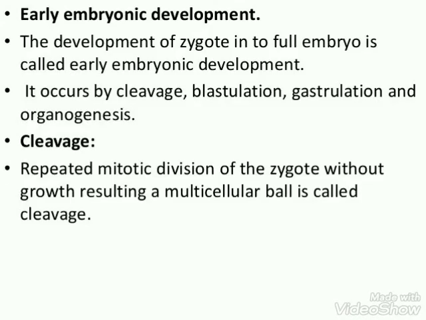Next is early embryonic development. The development of zygote into full embryo is called early embryonic development. It basically occurs by cleavage, blastulation, gastrulation and organogenesis. So first of all, the cleavage. Zygote divides rapidly by mitotic division and it moves through the isthmus of oviduct towards the uterus. This process is known as cleavage.